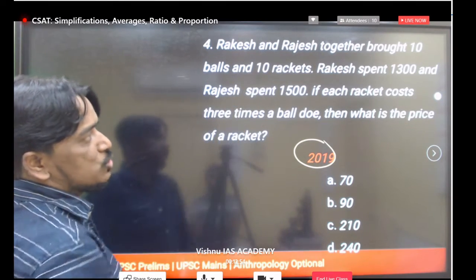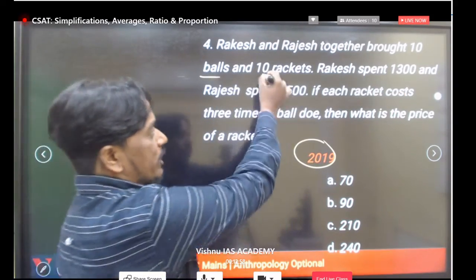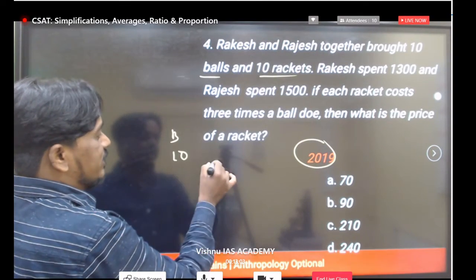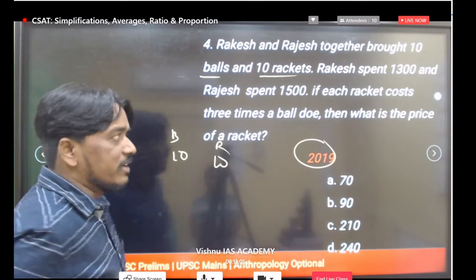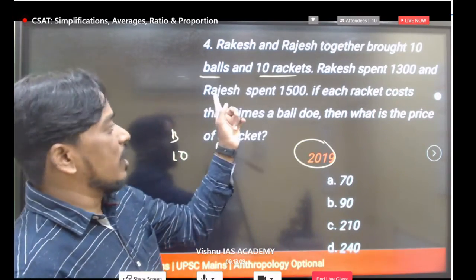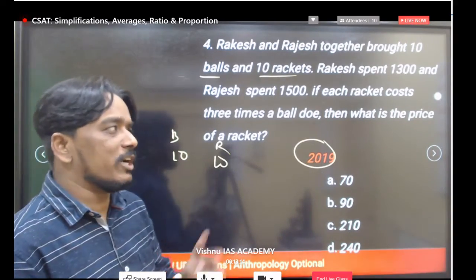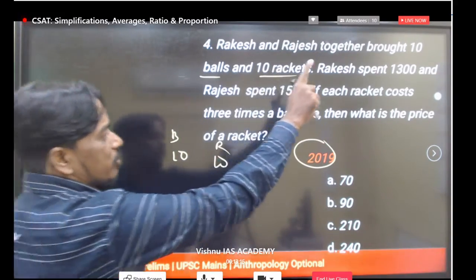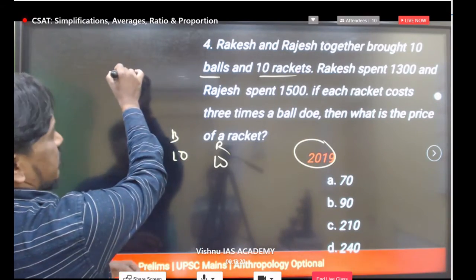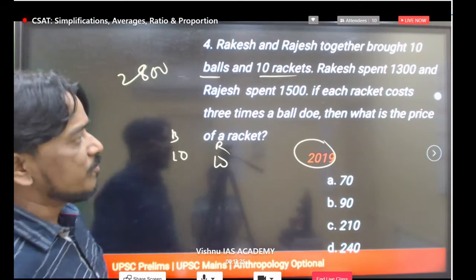Rakesh and Rajesh together bought 10 balls and 10 rockets. How many balls? 10 balls and 10 rockets. Right? And Rakesh spent 1300 and Rajesh spent 1500. Both together are buying 10 balls and 10 rockets, but individually they spent 1300 and 1500. Total you can take 2800. Yes or no? Clear?